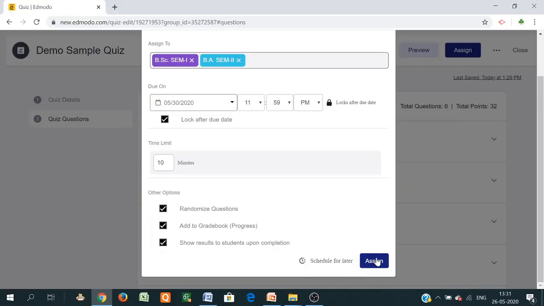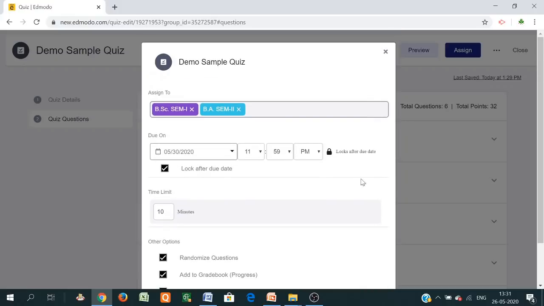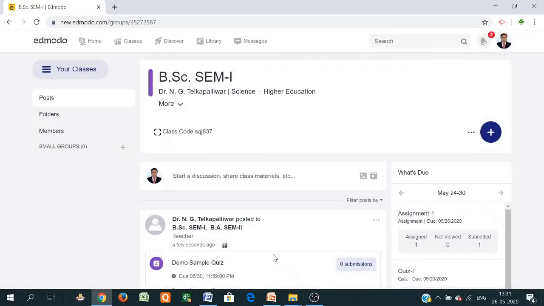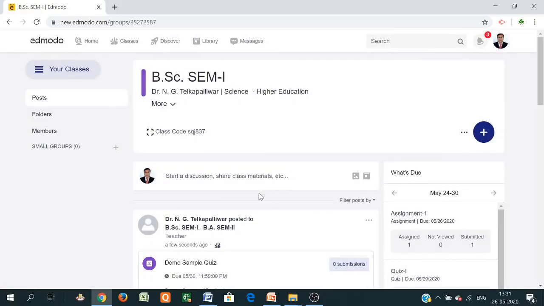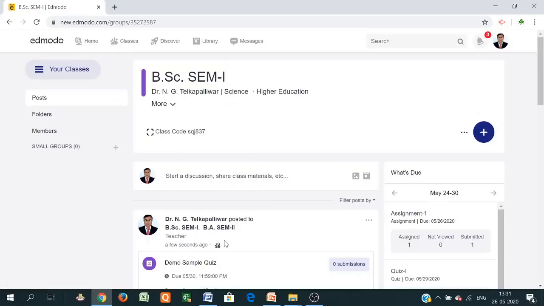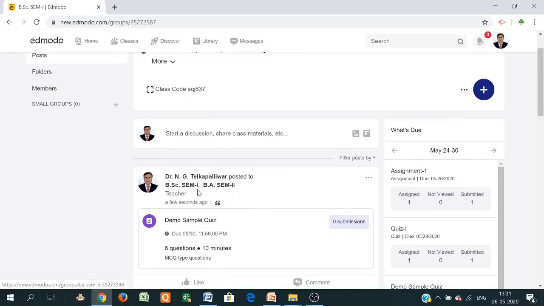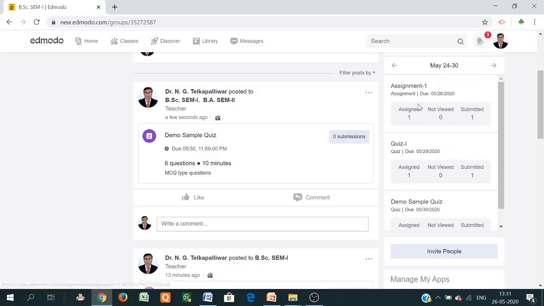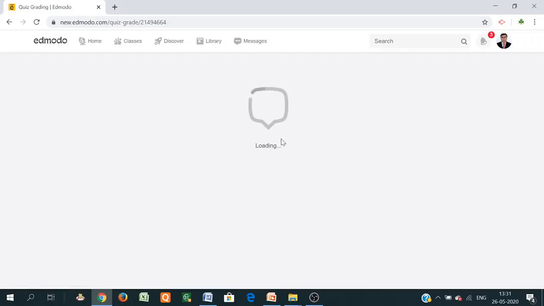So I'm just assigning immediately, so it is going to assign now. So it is assigned. In this way this quiz is now assigned. So this is the demo sample quiz. This is the teacher of BSc, same to same one. It is posted, demo sample quiz. This is the quiz, demo sample quiz, which is assigned to the student.